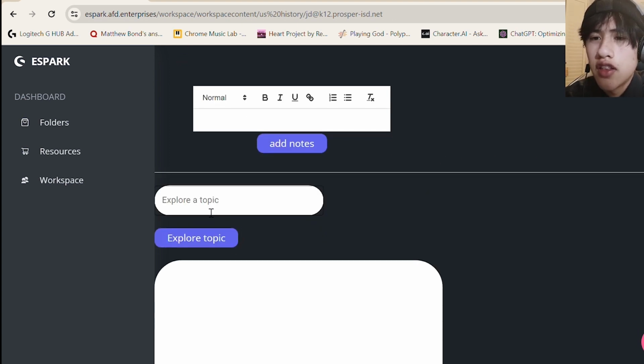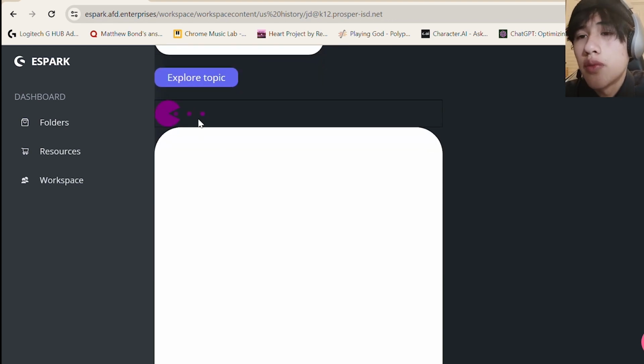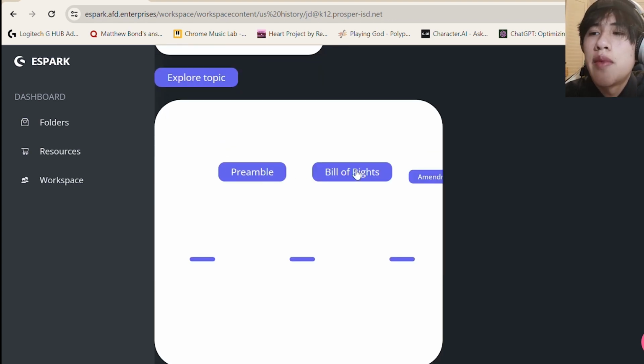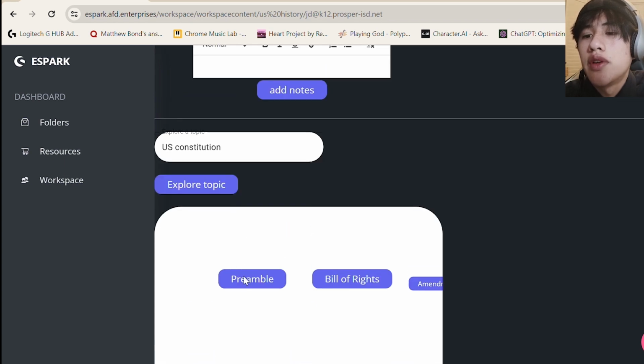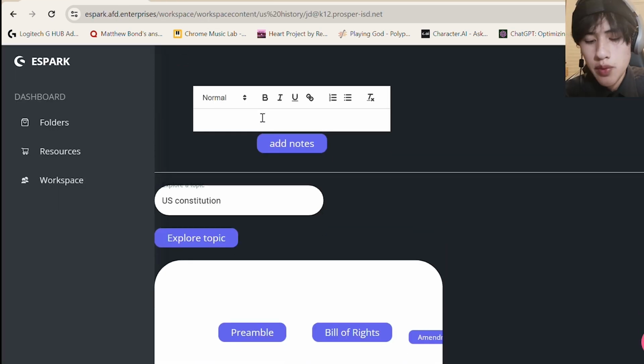Now, this is where you're able to do research. Since this is about US history, you can do further research about a topic related to US history, such as the US Constitution. Now, we explore the topic, and we're automatically given subtopics about the US history. So when we click preamble, we're given something about the preamble. And let's say we want to take notes about it. Well, we can do that quite easily.